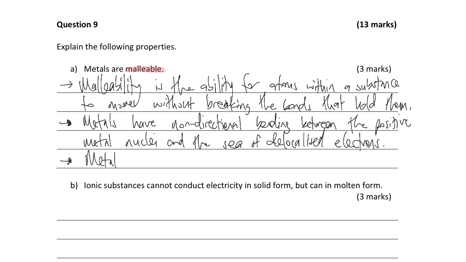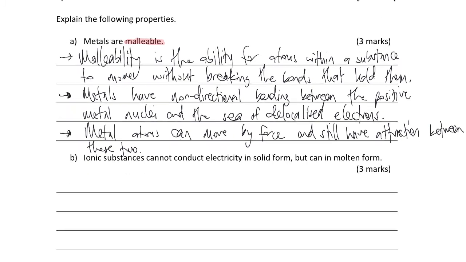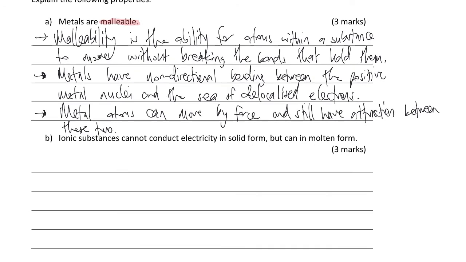Metal atoms can move by force and still have attraction between these two. Okay, so that's how you would split up that mark into 3 marks. 1 about the property, then 2 about whatever the question is asking, whichever type of bonding it is. All right, so let's have a look.